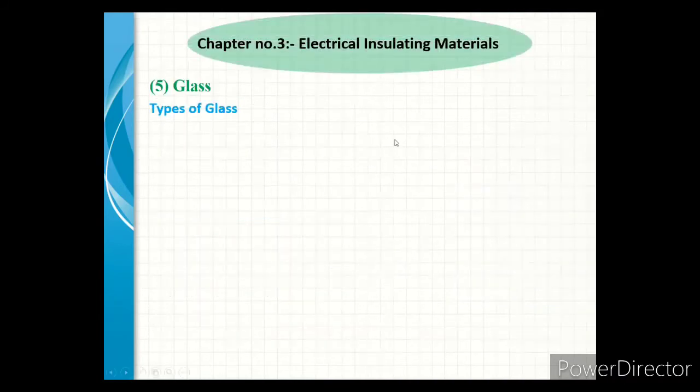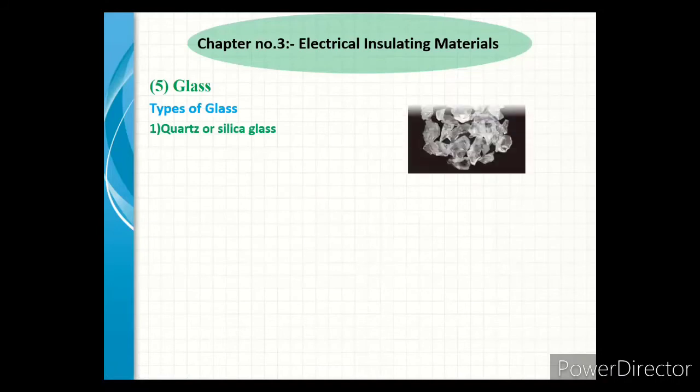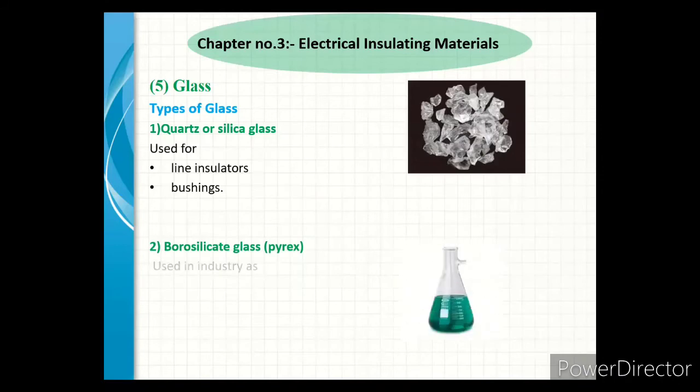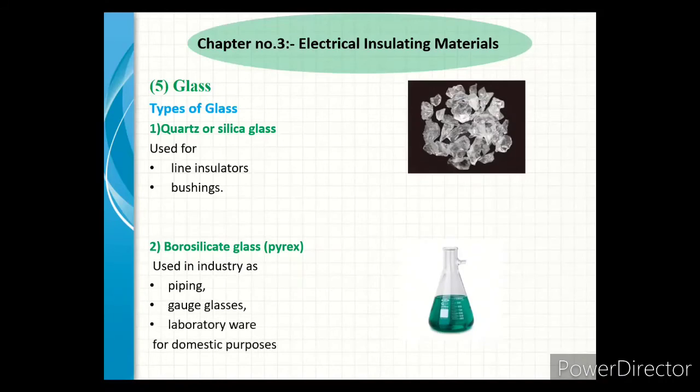We see the types of glass. The first type is quartz or silica glass. It is used for line insulators and bushings. Our next type of glass is borosilicate glass, also called Pyrex. It is used in industry for piping, wedge glasses and laboratory ware. It is also used for domestic purposes.